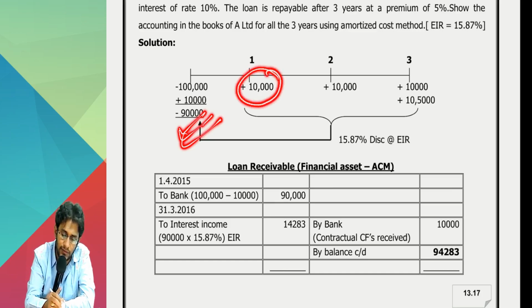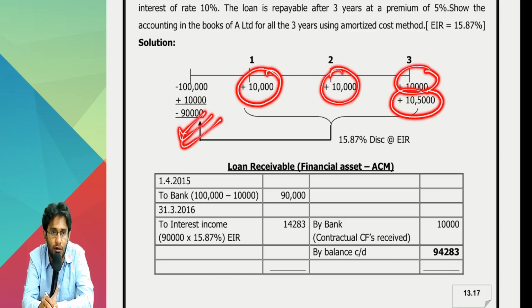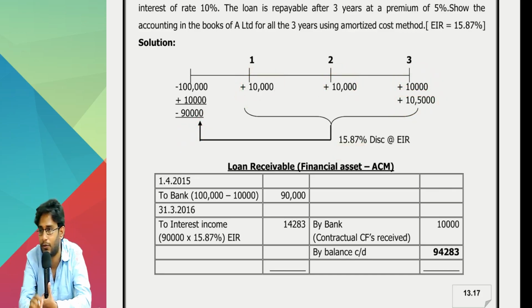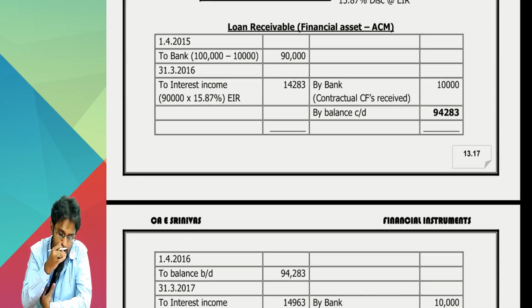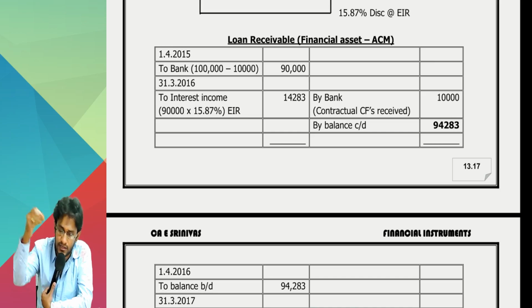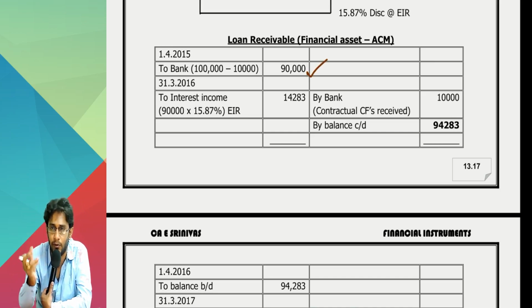Every year you will receive 10,000, 10,000, 10,000. Lastly you are receiving 1 lakh 5,000 also. So how much income are you making on a per annum basis on compounded calculation? That only we call it as EIR. They already gave you 15.87%. Look at the ledger posting, sir. First day, financial asset to bank 90,000. 1 lakh minus 10,000, effectively 90,000.